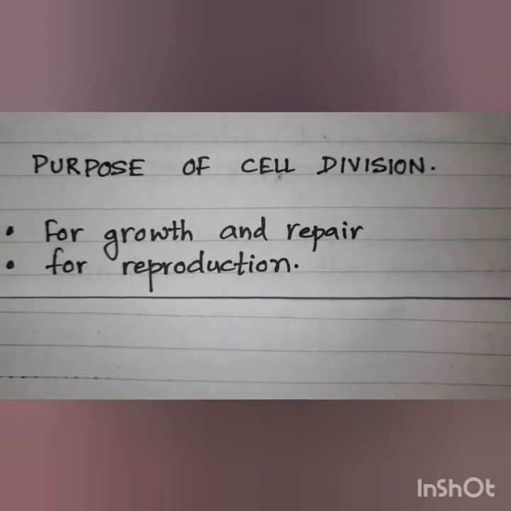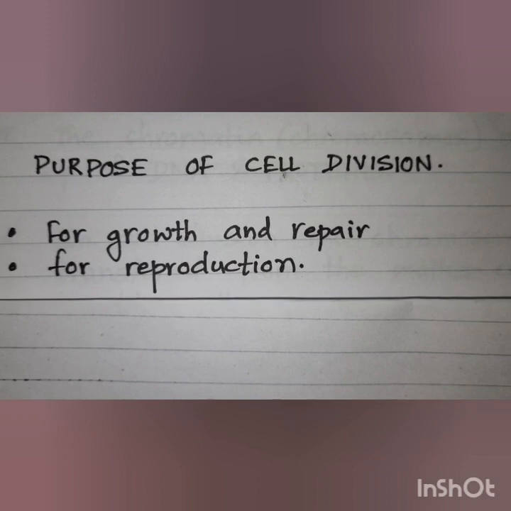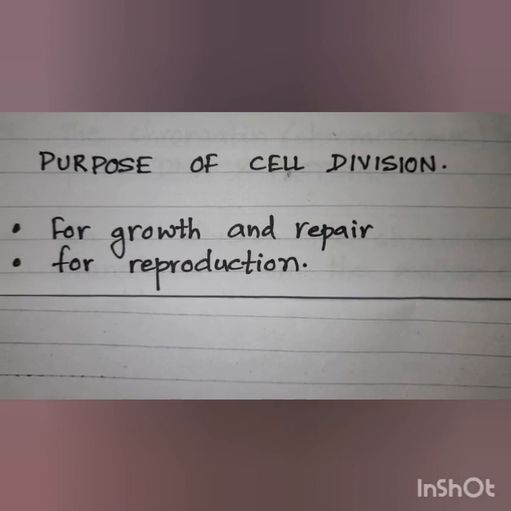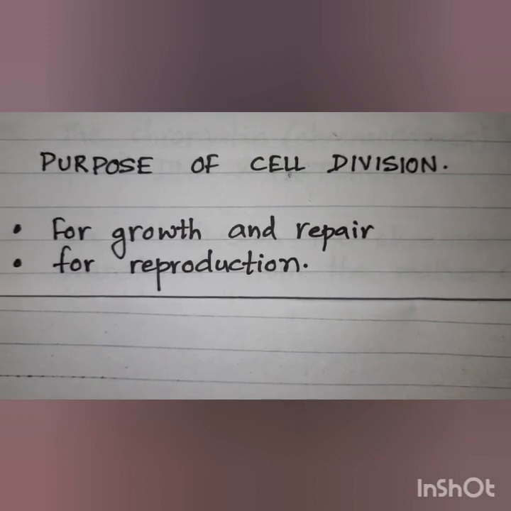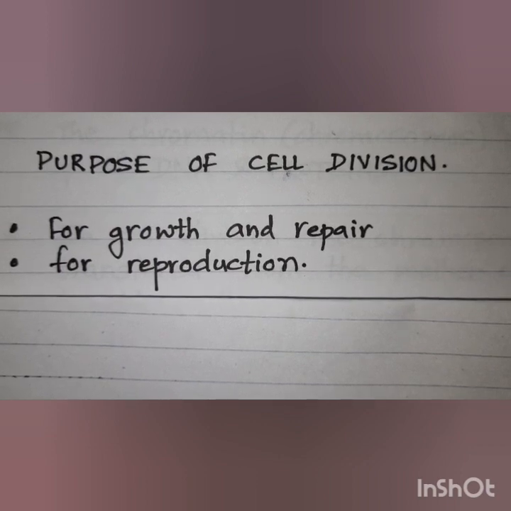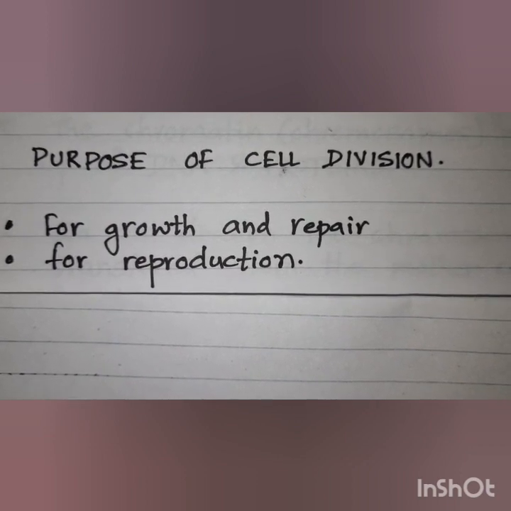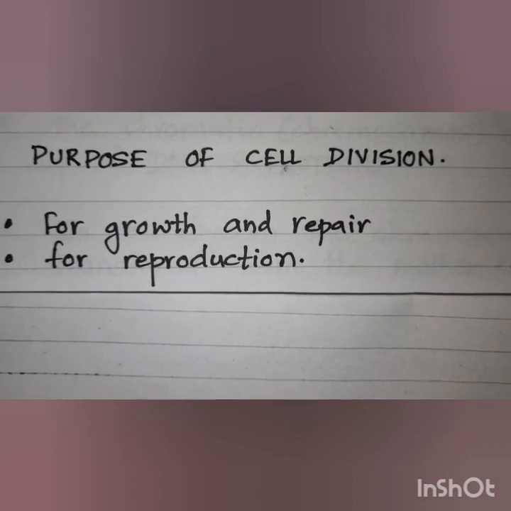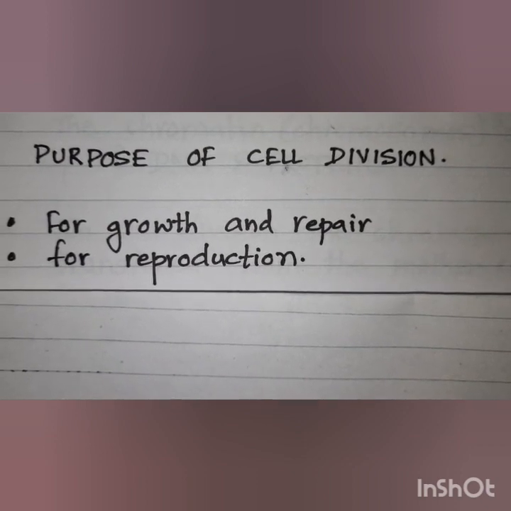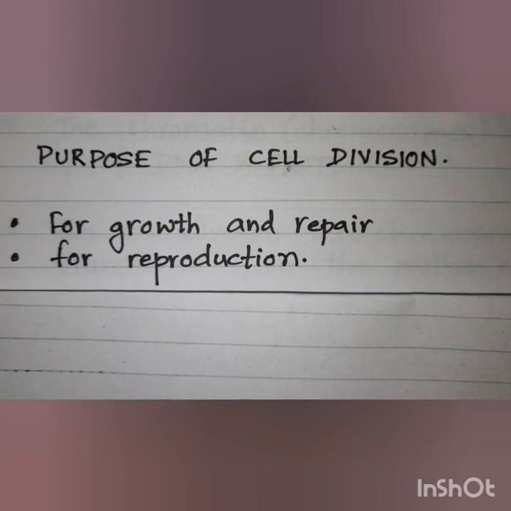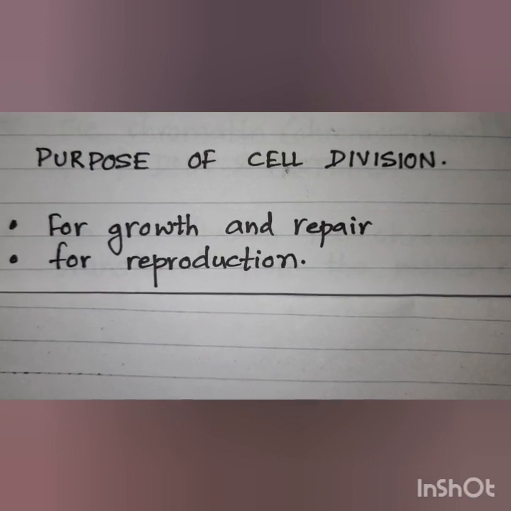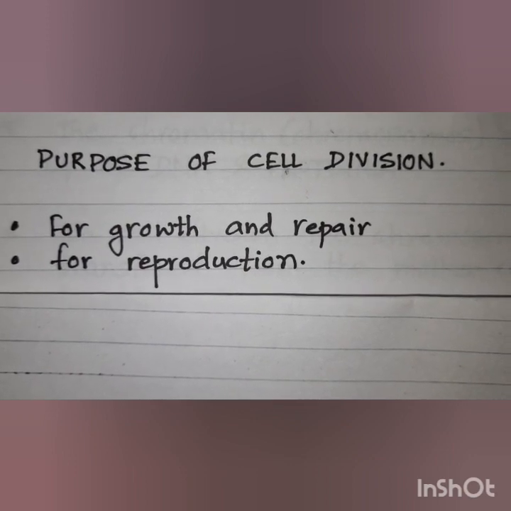When you play and you get hurt and you get a cut in your skin, after some time you must have seen that the skin becomes normal again, the cut goes away. This happens because the cells around the cut divide to produce new cells which replace the old and the damaged cells. So in this way your skin repairs by cell division.